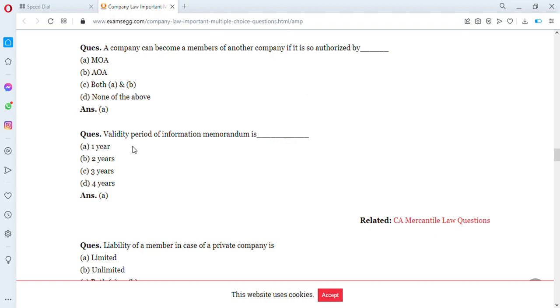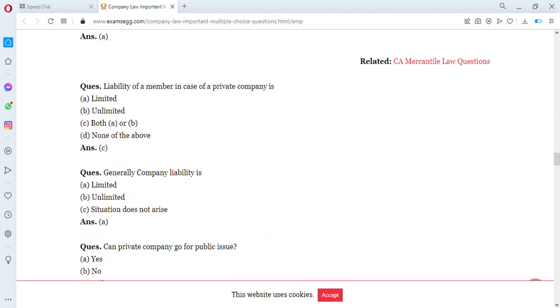Then, validity period of the information memorandum. We say the information memorandum constitutes the prospectus. Yeah, the validity period of the information memorandum is 1 year. So here the answer is A. Then another question.